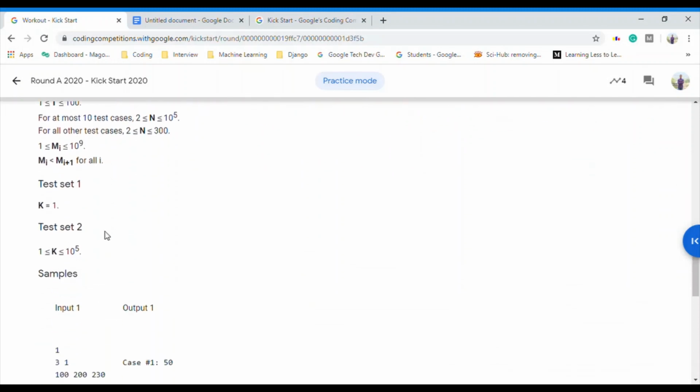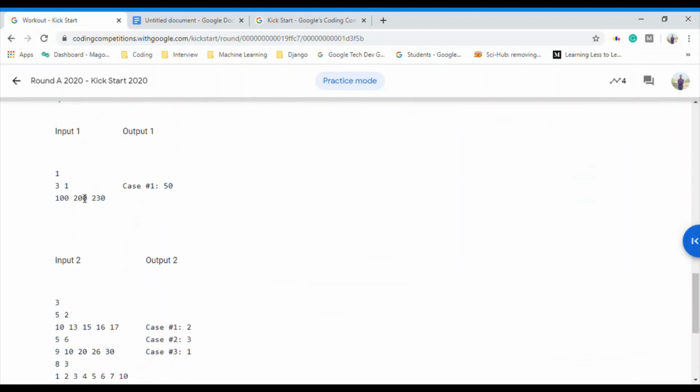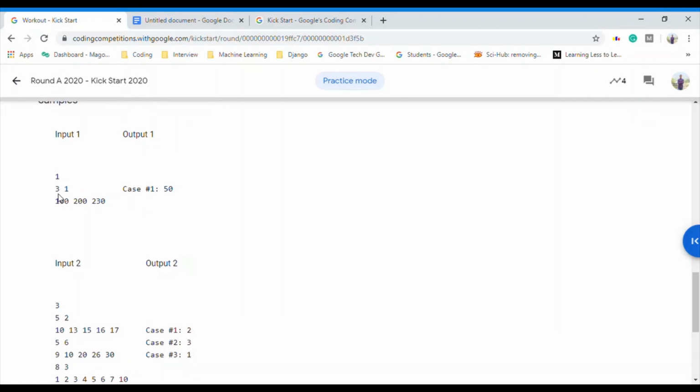Okay, so let's understand the inputs. The first input is that we have three sessions initially and she can add up to one more session. So what she has done is she has added a session between 100 and 200 of value 150 so that the difficulty of the program is 50, right?